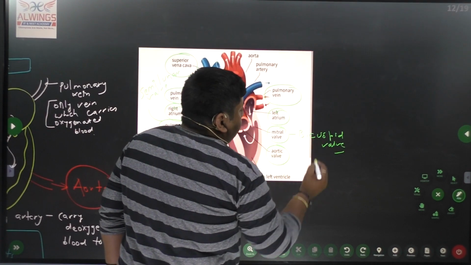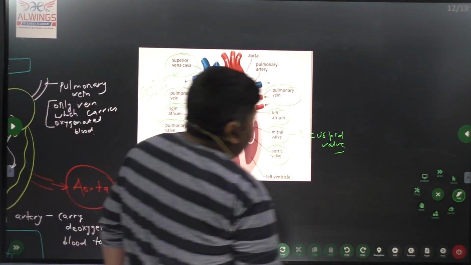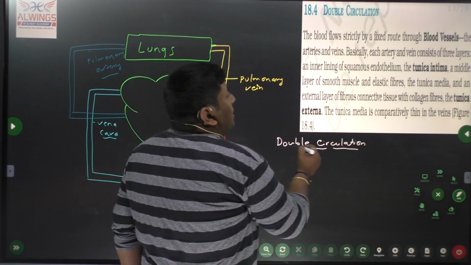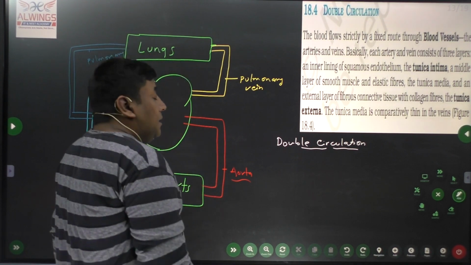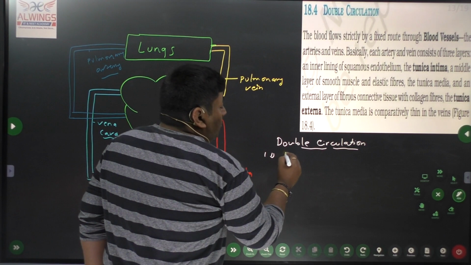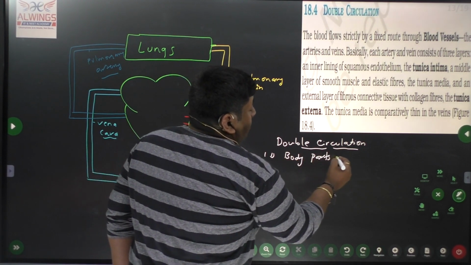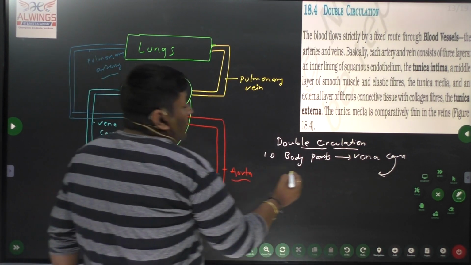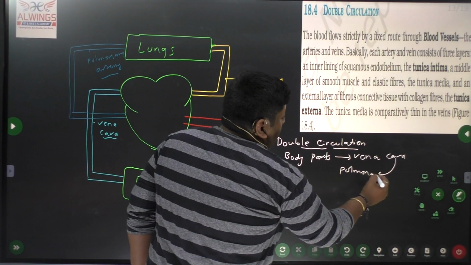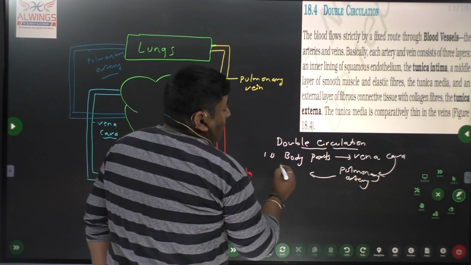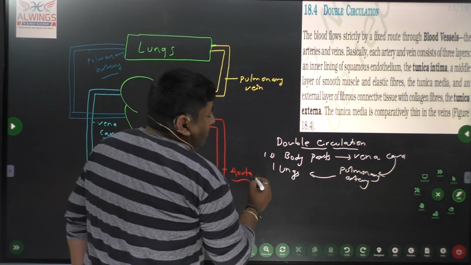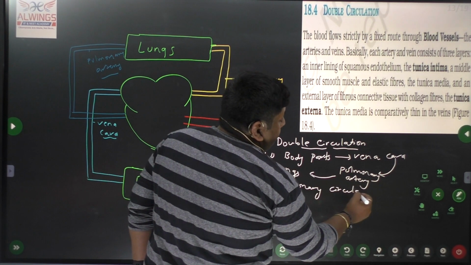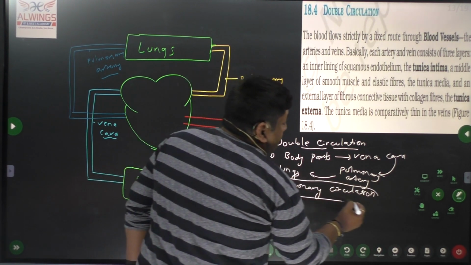Double circulation means the entry of blood twice in the heart. First, we have body parts to the vena cava, to the pulmonary artery, to the lungs. This first one is called pulmonary circulation.